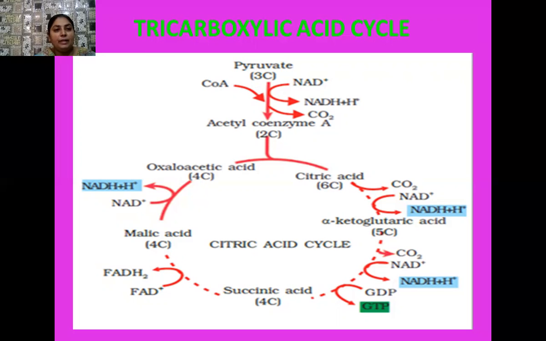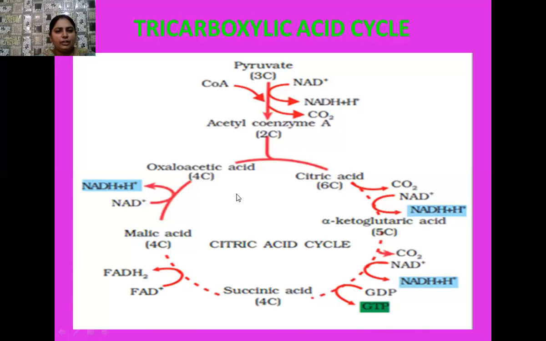So in the aerobic respiration equation we get two molecules of NADH2. But what happened in the tricarboxylic acid cycle or TCA cycle? We have four molecules of NADH2, one molecule of FADH2 and one molecule of GTP.